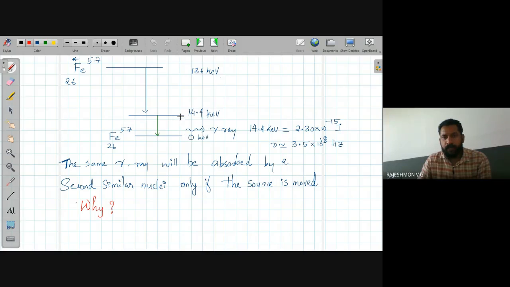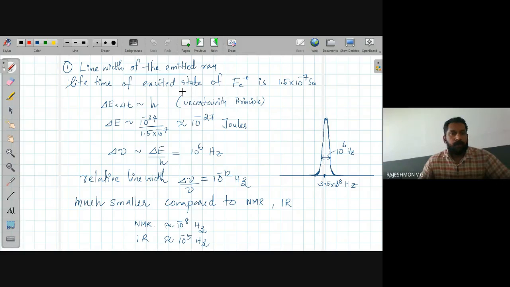Now the question is, is it possible to absorb this gamma ray by a nearby iron nuclei which is in the ground state? The answer is, it is possible only when the source is moved. If the source is kept stationary, then it is not possible for the second nuclei to absorb this gamma ray. Why? There are two possible reasons. The first is regarding the line width of the emitted gamma ray.